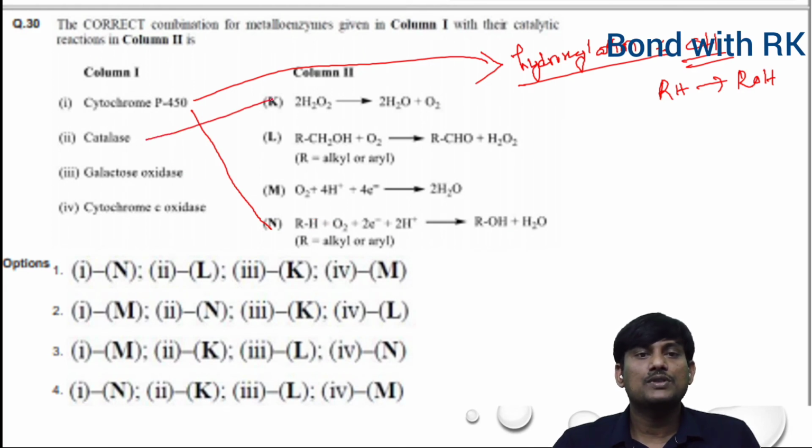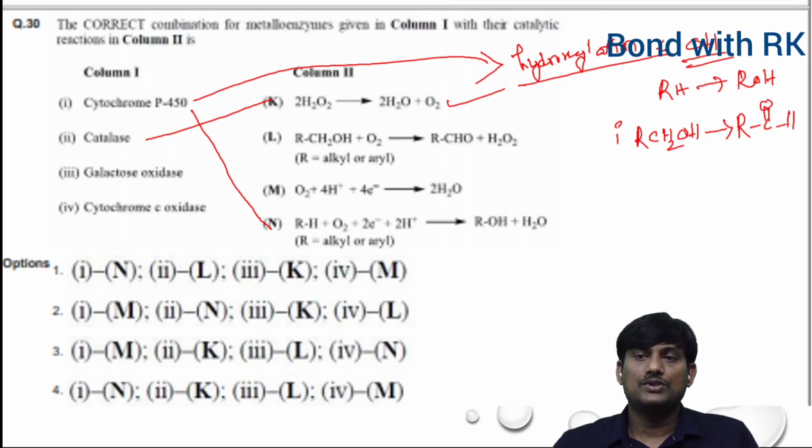Catalase, this one decomposes hydrogen peroxide into water and oxygen. Galactose oxidase, this galactose oxidase converts primary alcohol RCH2OH in sugar molecules into RC double bond O H. So primary alcohol will be converted into aldehyde. This is galactose oxidase.